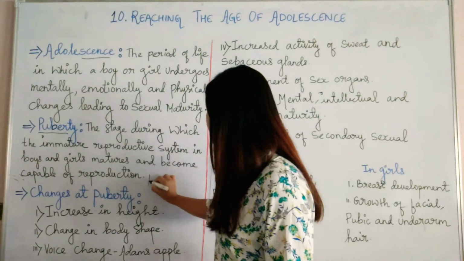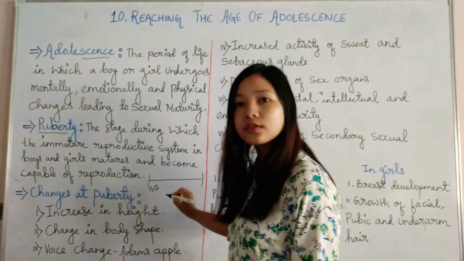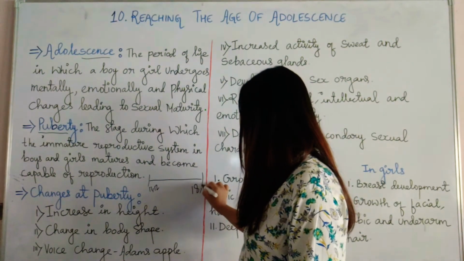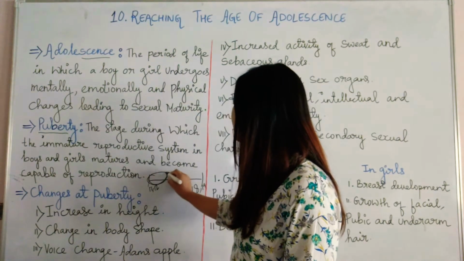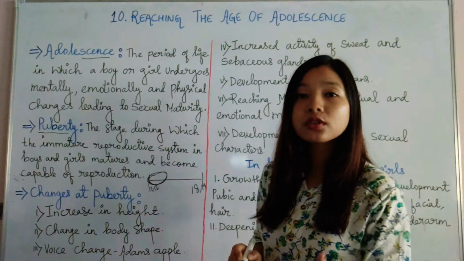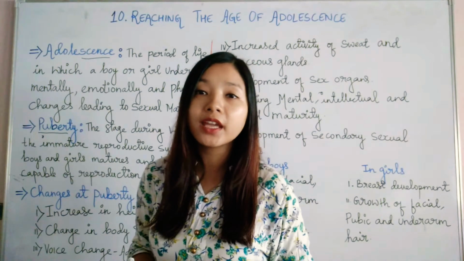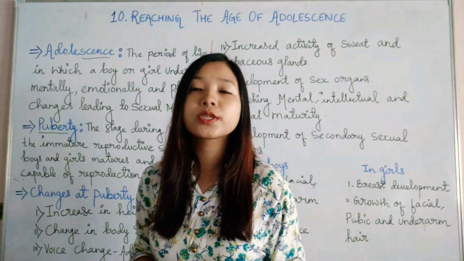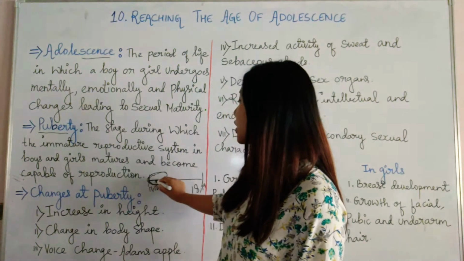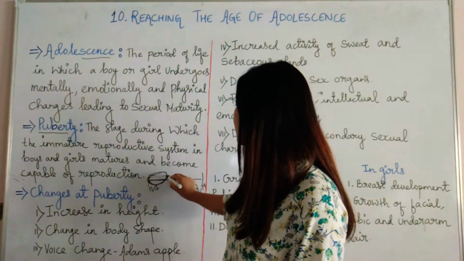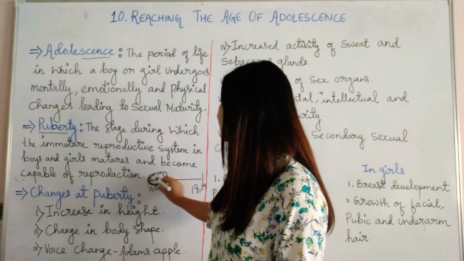You can say that the time period of adolescence is from 11 to 12 years of age, lasting up to 18 to 19. So puberty will take place in the beginning of adolescence. Sometimes it also happens that puberty starts before adolescence. Maybe by the age of 8 or 9, the child starts to experience physical changes. Then various physical changes the child will experience, and ultimately the child will become capable of reproduction. So this whole set of physical changes is called puberty.